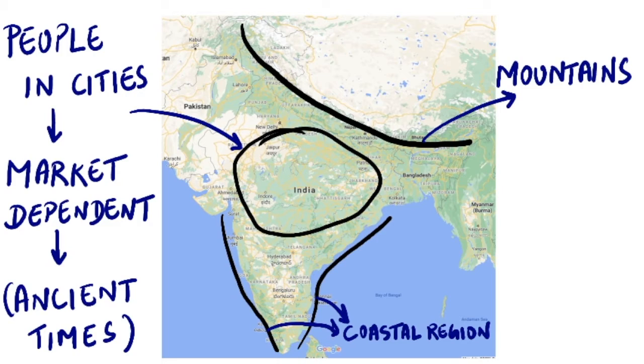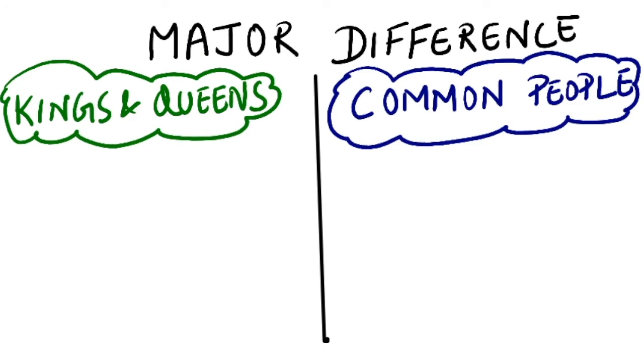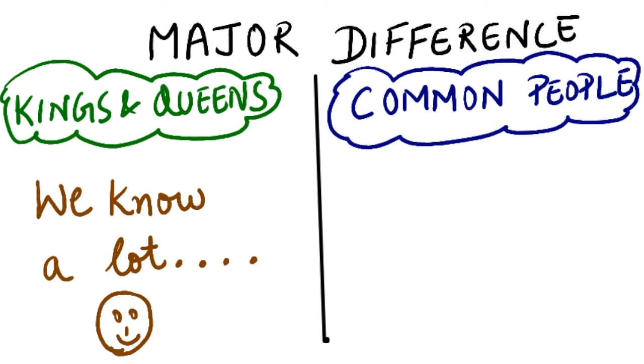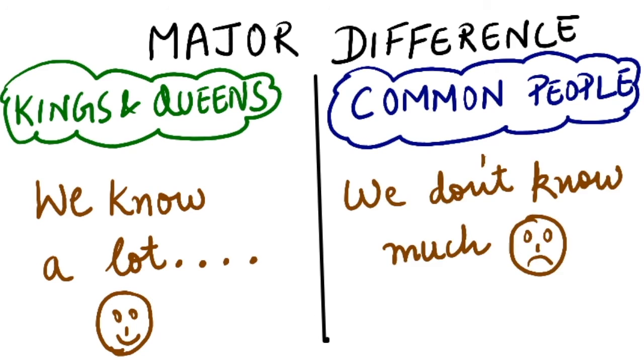There is another major difference, that is, we know a lot about the lives of kings and queens, their battle victories, etc. in comparison to the lives of common people, because kings never missed the chance to get inscribed on stones about their victory battles and lifestyles, but the common man mostly inscribed about himself and his life only on special rare occasions, and that is why we still don't know much about their lives.